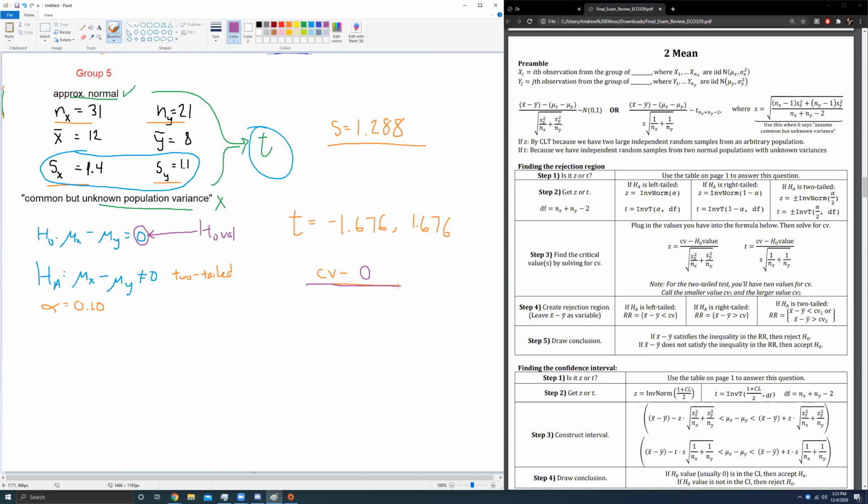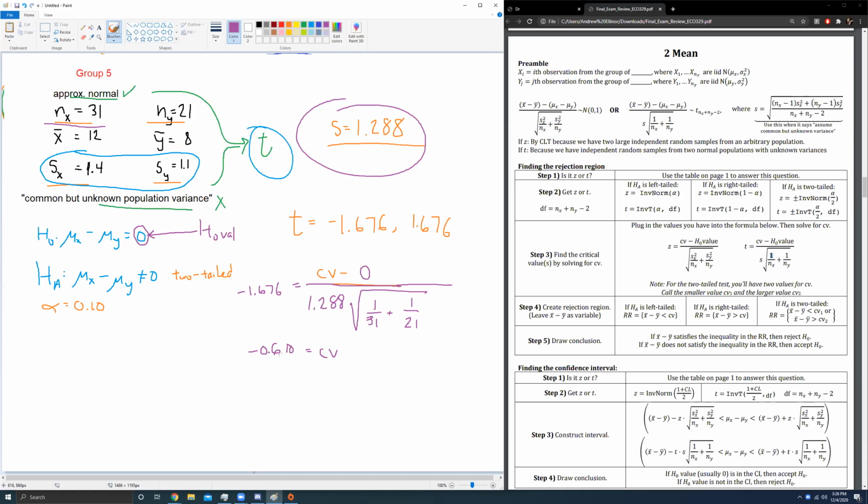In our denominator, we have S, which we found moments ago, 1.288, times the square root of 1 over nx, nx being our sample size for the x distribution, 31, plus 1 over 21. And this needs to equal, let's start with the negative t value, negative 1.676. Negative 1.676 times 1.288 times the square root of 1 over 31 plus 1 over 21. This gives me CV equals negative 0.61, we'll say negative 0.610.